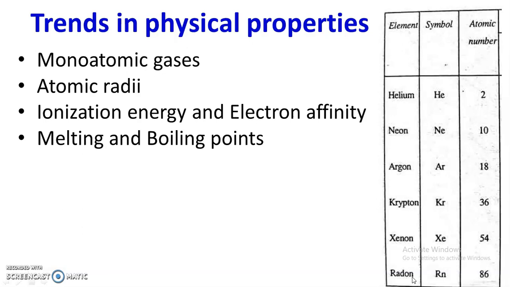Actually, the magnitude of van der Waals force depends upon the size of atom. From top to bottom, size of atom increases, and therefore the magnitude of van der Waals force increases from top to bottom, and therefore melting and boiling point also increases from helium, neon to argon, krypton, xenon to radon. So this is about the melting and boiling points. Basically, melting and boiling points of noble gases are very low.